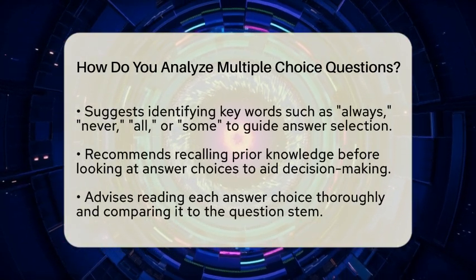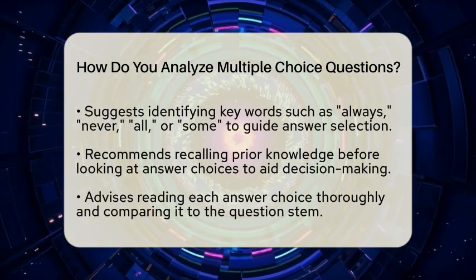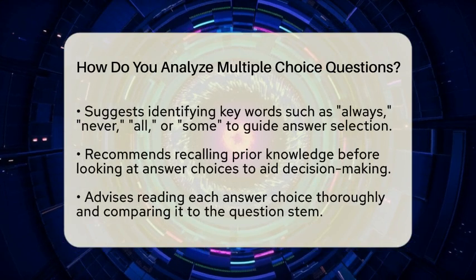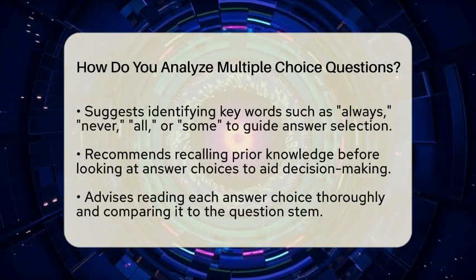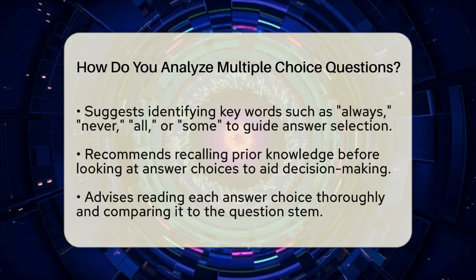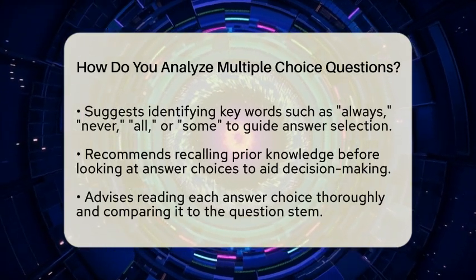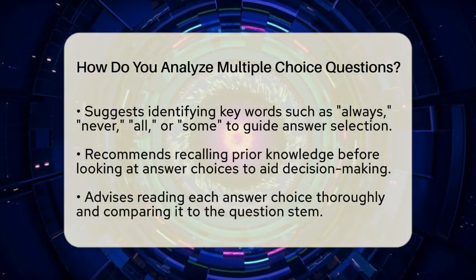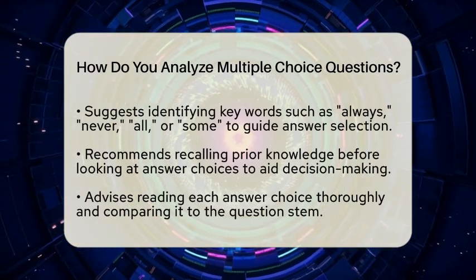Before even looking at the answer options, try to think about what you already know. This is called recalling. If you can remember the answer or the main idea, it makes it easier to pick the right choice. It also helps you avoid being fooled by wrong answers that look tempting but are not correct.